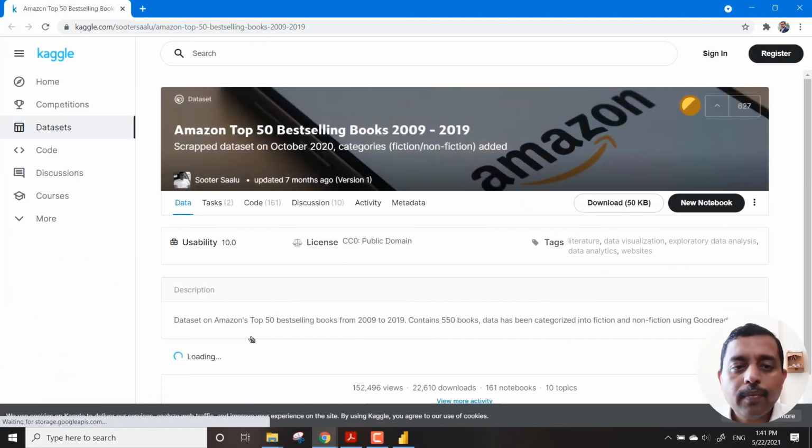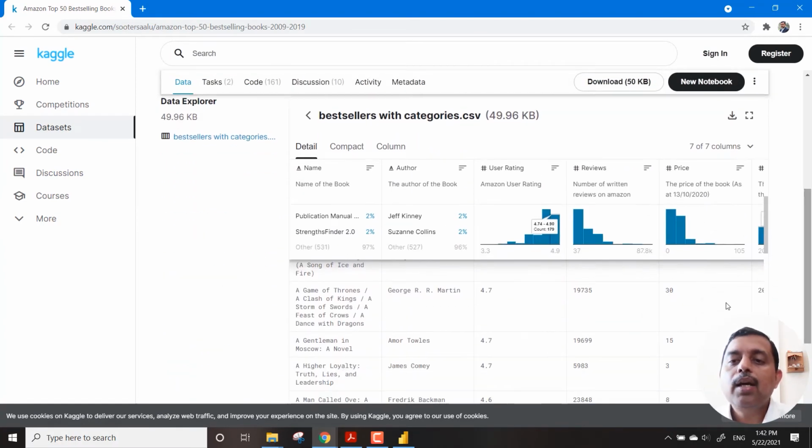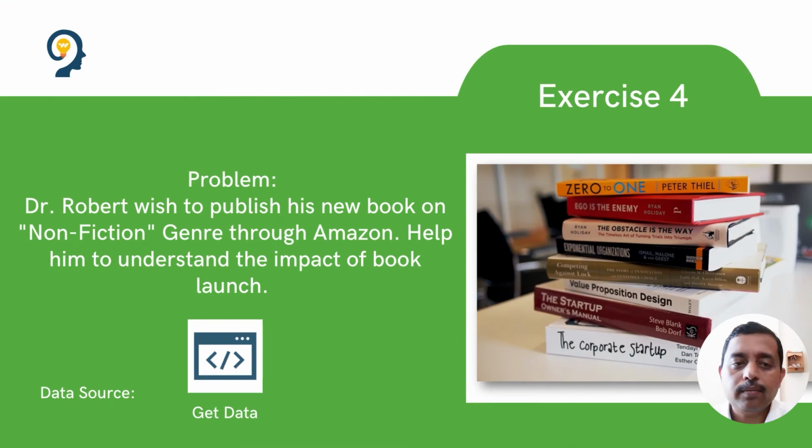So now what you need to do, control and then go to Kaggle, and there you will find all the bestsellers, the entire bestsellers data. So you know the genre of Dr. Robert's book, you know the title, you know the reviews, fiction, non-fiction, all these things you know, and everything has been mentioned in the problem statement, and you have the data in front of you of the last so many dates, months, years, whatever it is. You need to help Dr. Robert to publish this particular book effectively. Launch this, I would say.